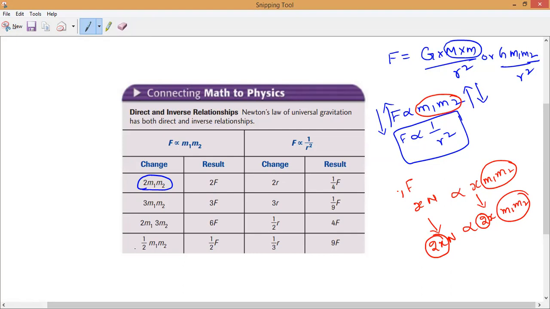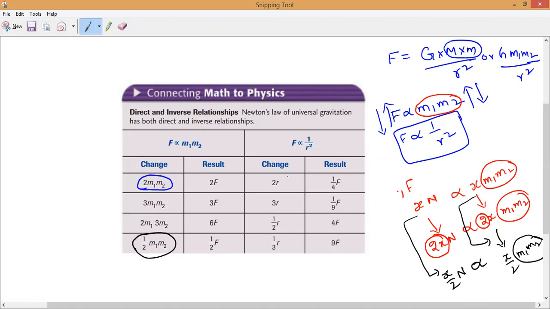Now mass becomes half. Mass becomes half means X becomes X by 2. Then force also will become X by 2 newtons. Are you clear, everybody? Others also, any doubt you can ask me. This is what is happening.